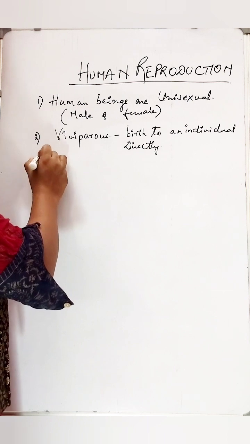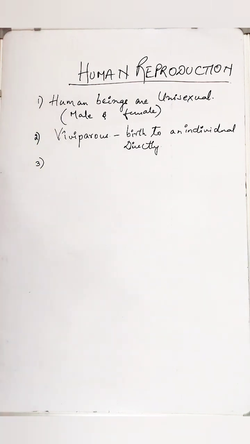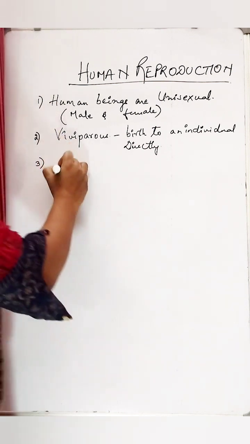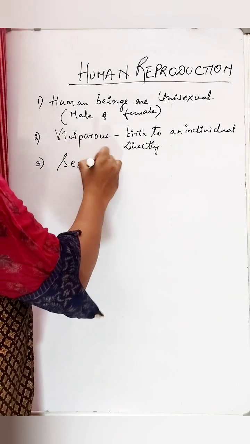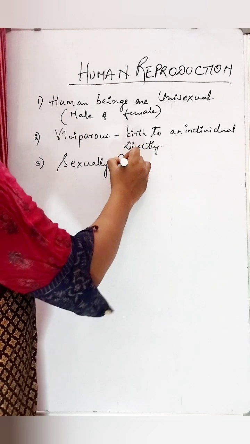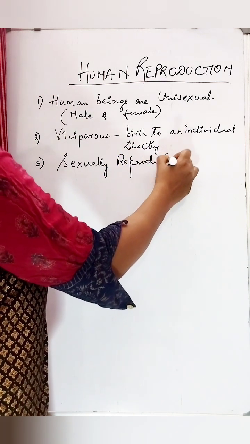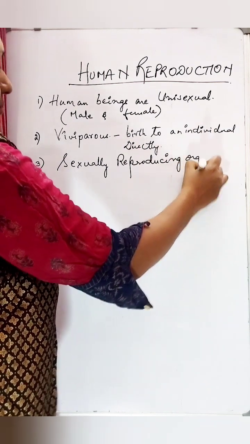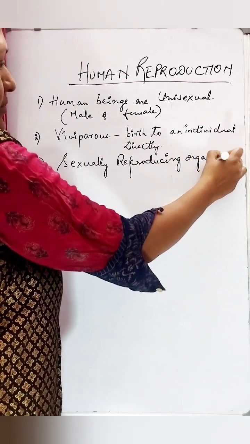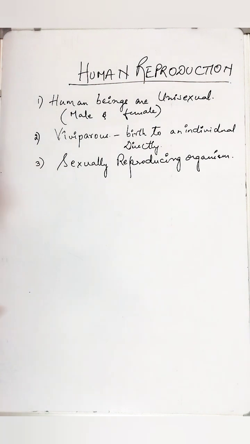And the third one is that the human beings are sexually reproducing organisms. We are sexually reproducing organisms.